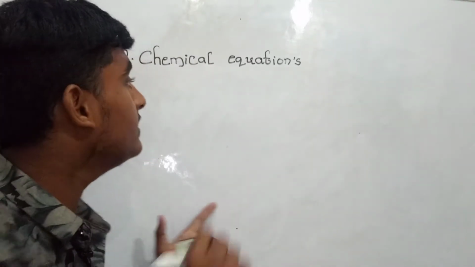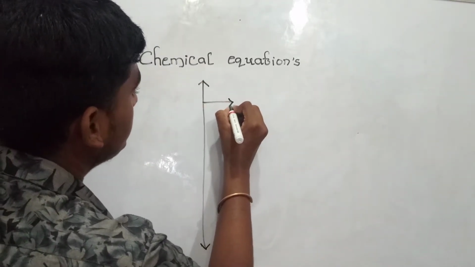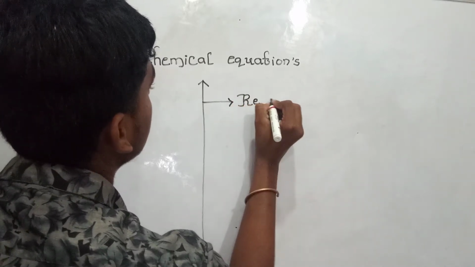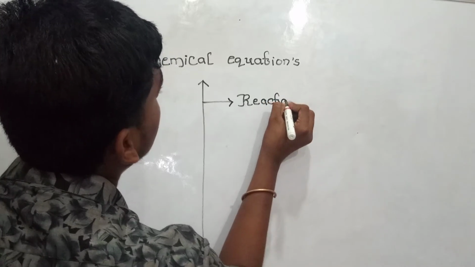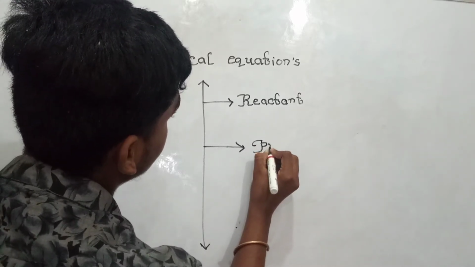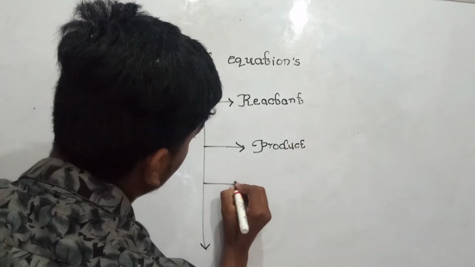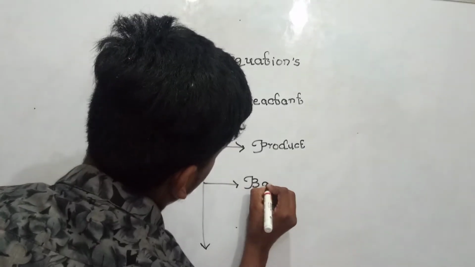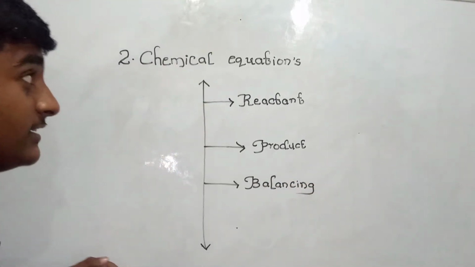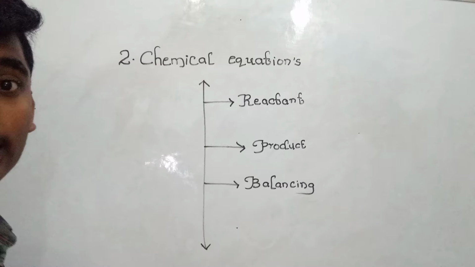I said that. So in this chapter, the main keywords involved are, the first one, reactant, the second one, which is also important, product, and the third one, which is the very last and very important in this session, balancing. Yes guys, balancing is most important here, and you can learn this lesson in just minutes, 15 or 20 or 25.